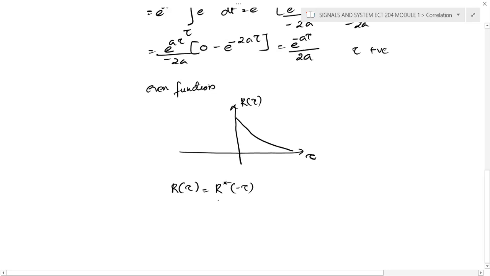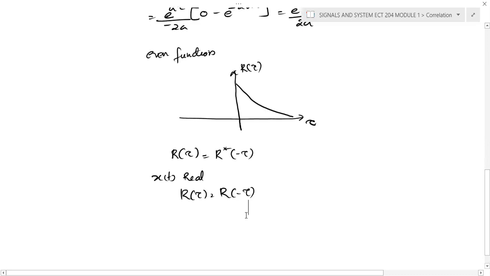So this is a conjugate symmetry relationship. R of tau is equal to R of minus tau conjugate. But here x of t is a real signal. So you can simply write R of tau is equal to R of minus tau. So we can conclude that it's an even function if x of t is real.